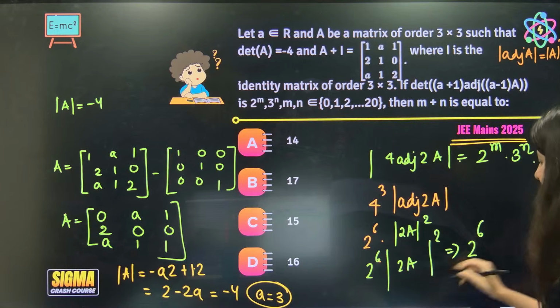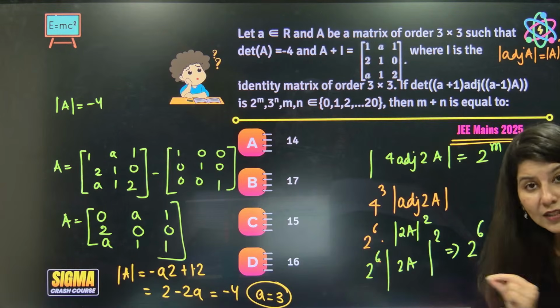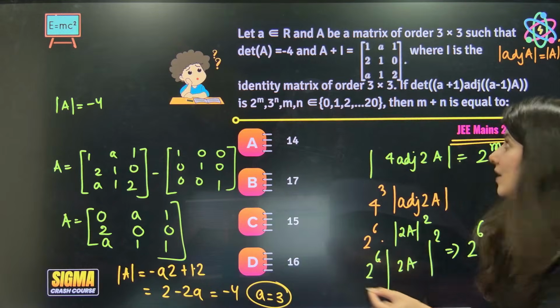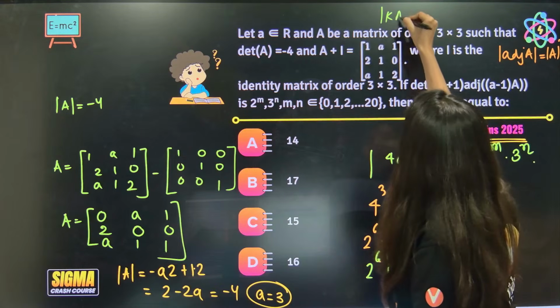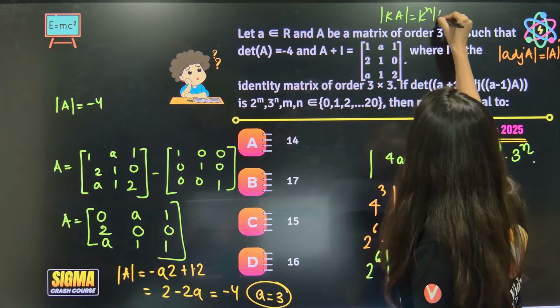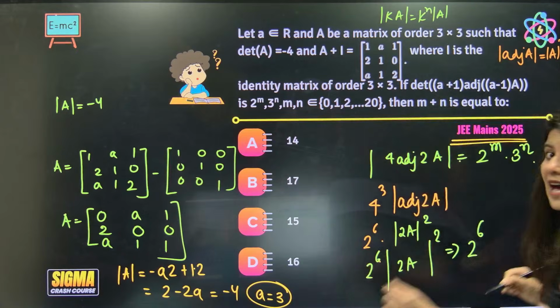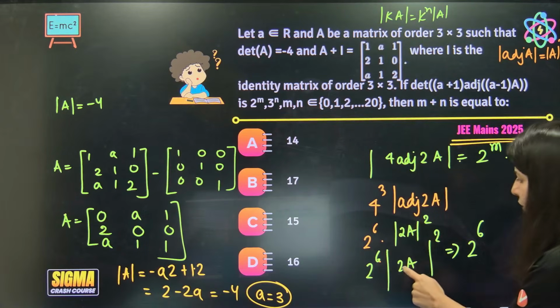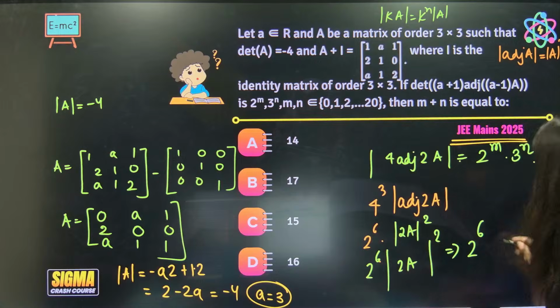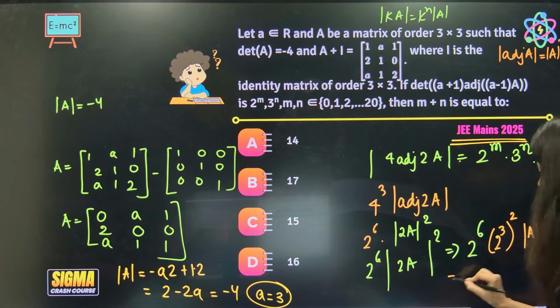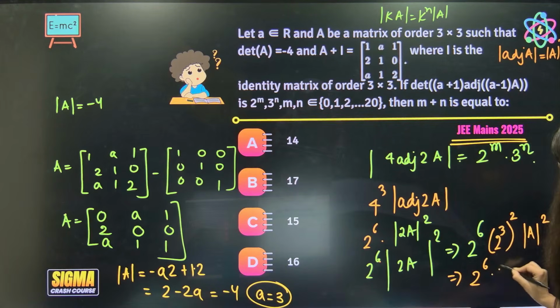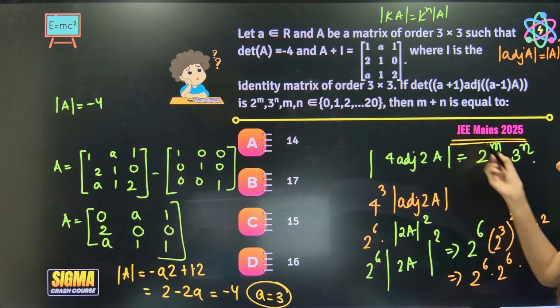2 power 6. Now this 2 will come out and 2 will again have power. Remember that property: determinant KA is equal to K power n determinant A. So this 2 will have power 3. But 2 is already having power 2, so it will be 2 cube power square. And this is determinant A square. So now this will be 2 power 6, 2 power 6, determinant A, where are you?